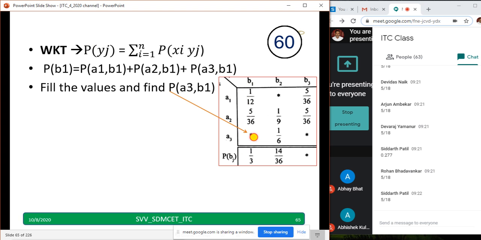Simply what I have to do? Adding these three, I'll get this. I want this. All of you know what to do. Add all these three equal to 1 by 3. I want this equal to. Just calculate, and I want an answer equal to x by y. Do not use a calculator. Abhay Bhatt says 1 by 9, Rohit, Charan, all are giving 1 by 9.